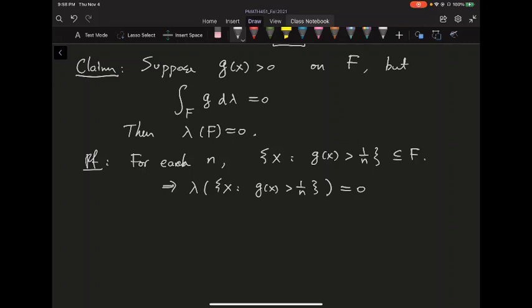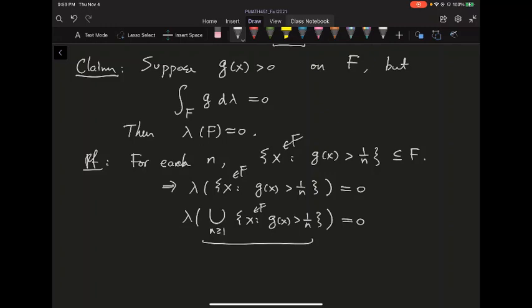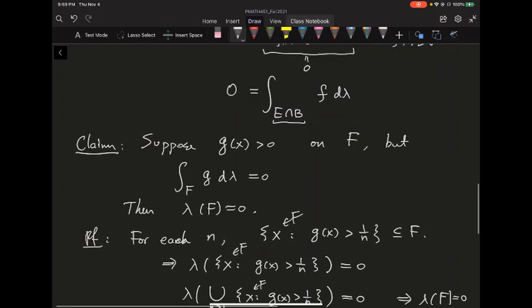And you just let n be any n. So you take the union over n greater than or equal to 1 of all these sets where g of x is strictly greater than 1 over n. That's still going to be 0, just by sigma subadditivity. And this union is essentially where g of x is strictly greater than 0. Here's x inside F. Since g of x is greater than 0 on all of F, this union is going to be equal to F. So that tells me lambda of F is equal to 0, as expected.